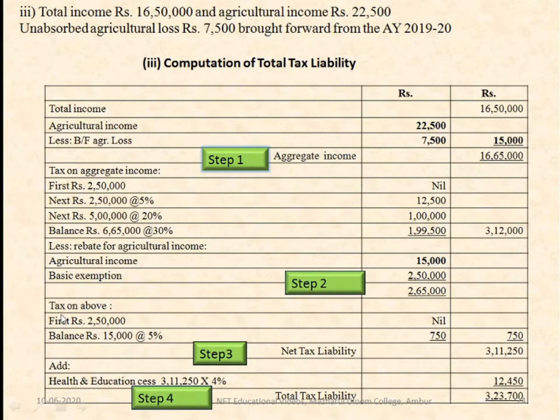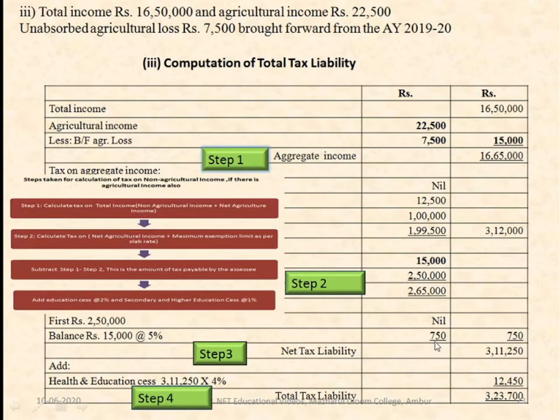As we have seen in the steps, we have to calculate the tax slab rate. For the first 2,50,000, the tax is nil, and the balance, 2,65,000 minus 2,50,000, is 15,000. For 15,000 it is 5%, and 5% of 15,000 is 750.